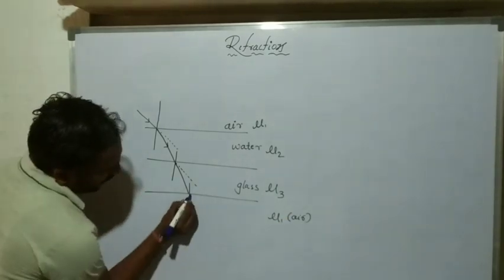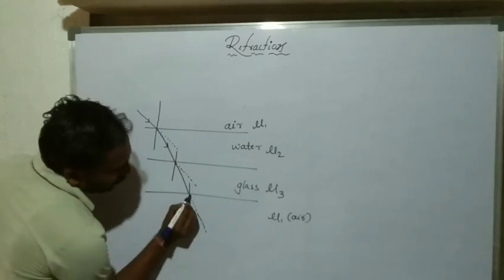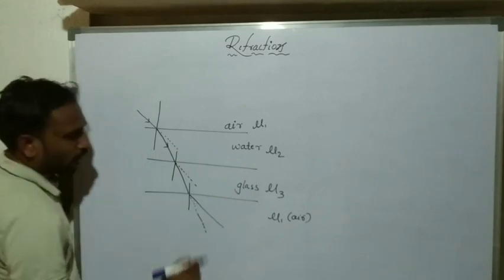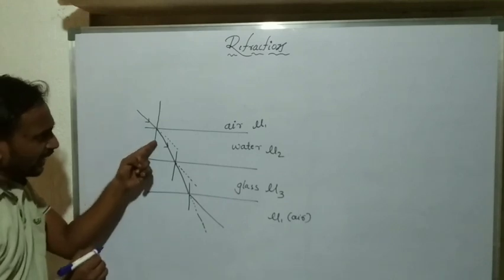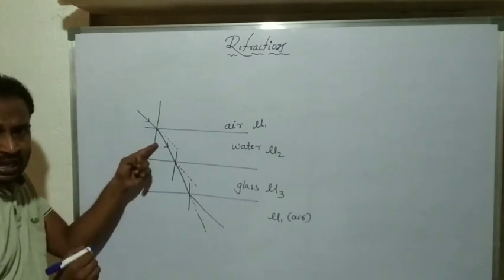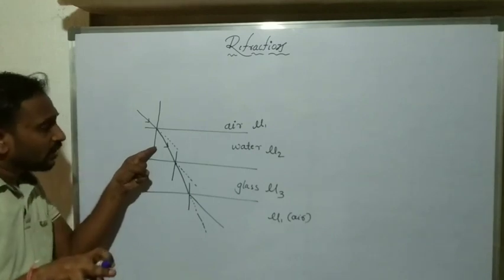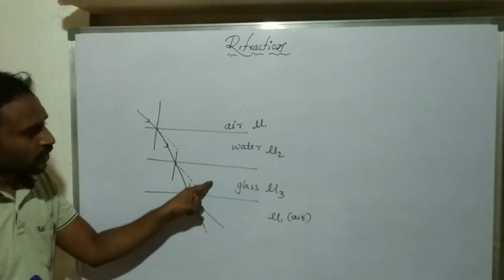For the same reason, we consider the extended incident ray, and this light ray bends away from the normal. So this one is the incident ray and this one is the refracted ray. This refracted ray we consider the incident ray for the glass medium.